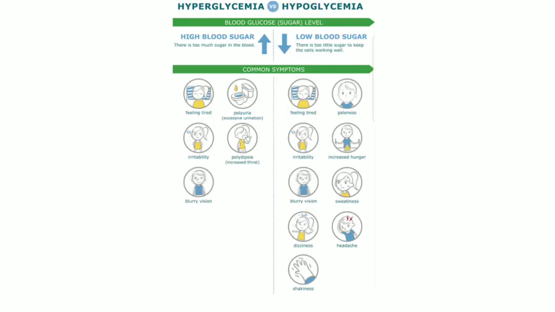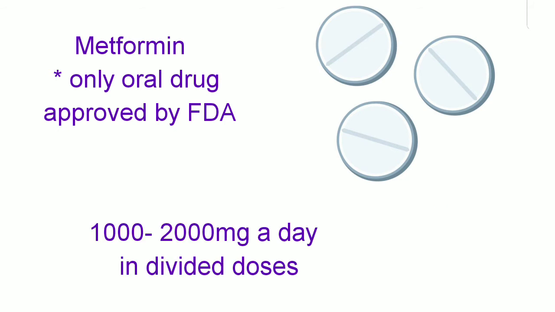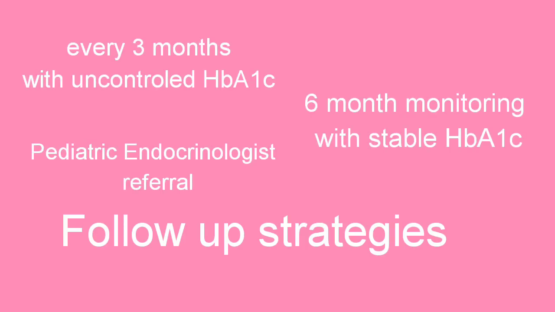Patients and families should be educated on signs and symptoms of hyperglycemia and hypoglycemia, particularly when medications are used to adjust blood glucose levels. Medication use is only considered after lifestyle change has shown to be ineffective, and currently metformin is the only oral drug approved by the FDA for use in children. Follow-up needs to be made every 3 months with uncontrolled diabetes, every 6 months with controlled diabetes, and a referral needs to be made for severe diabetes.